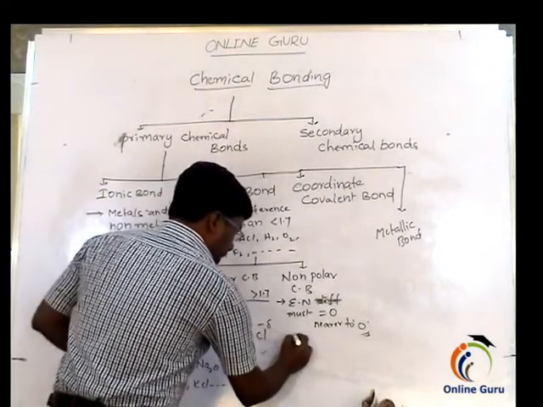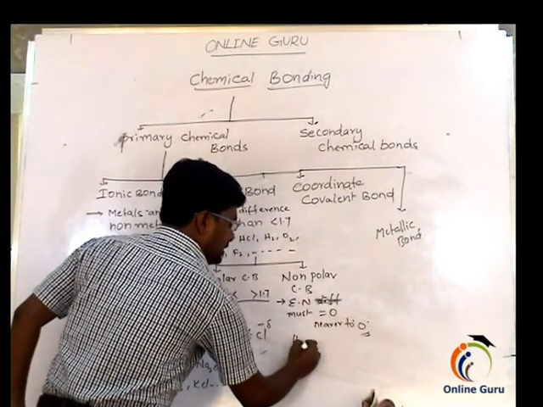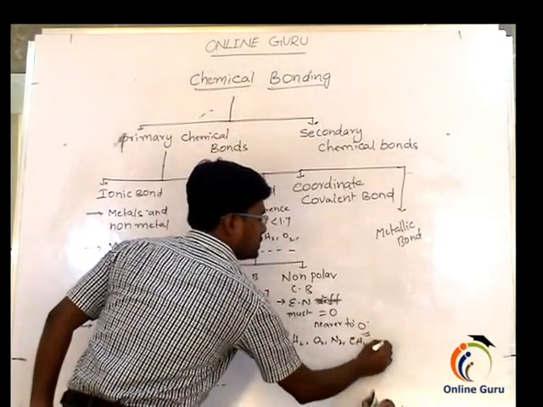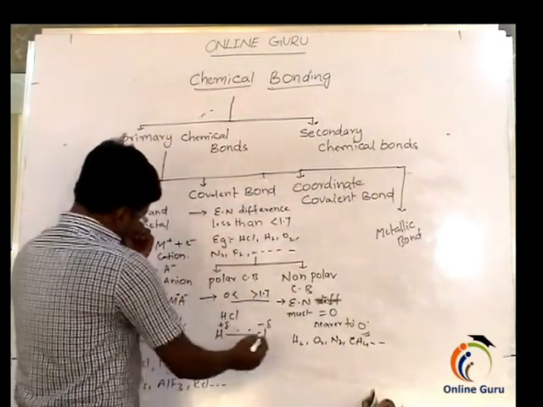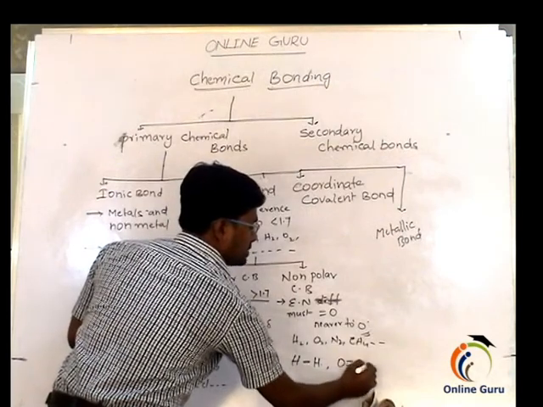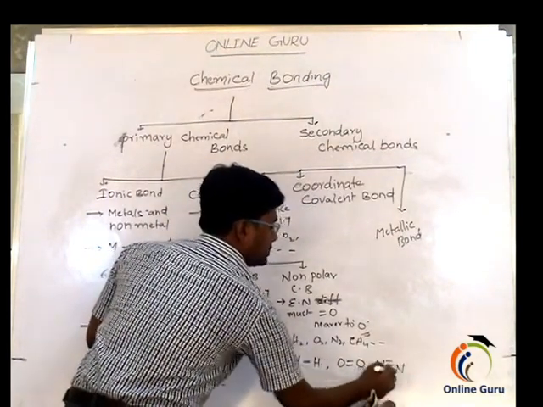There are many examples for this: H2, O2, N2, CH4. For example, hydrogen, oxygen, nitrogen.